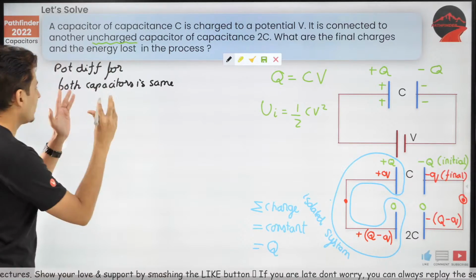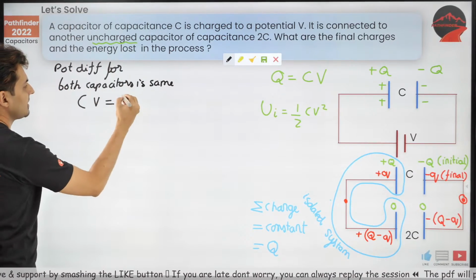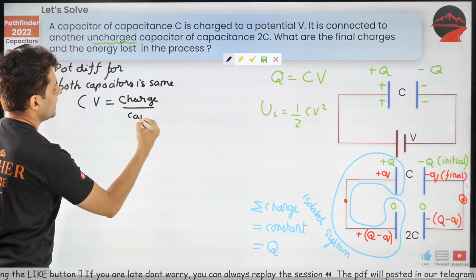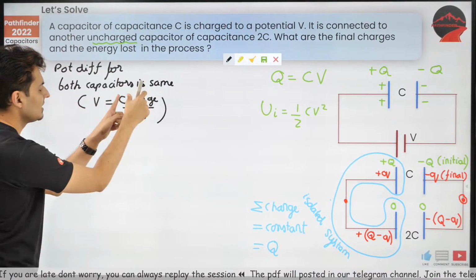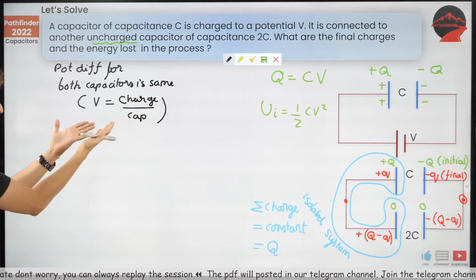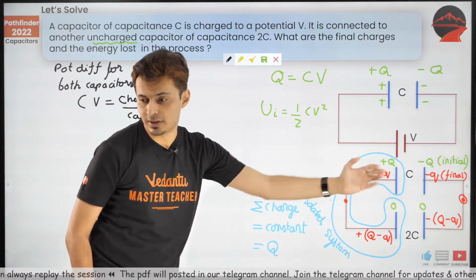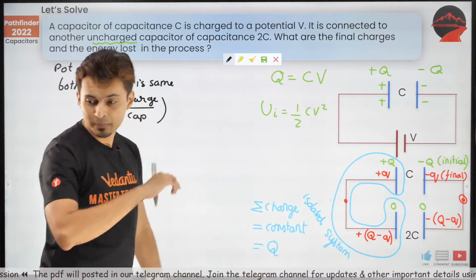Isn't that true? And what is the formula for voltage difference? Well, voltage difference is charge divided by the capacitance. Remember, Q was CV, so V is Q by C. So use this fact. Both of them have the same voltage difference.